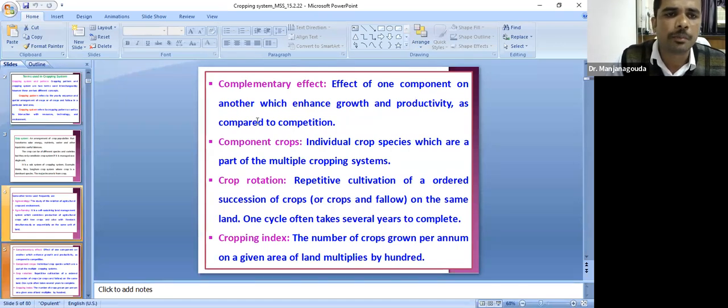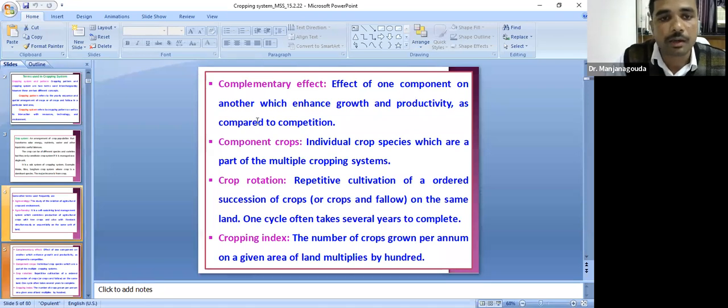Then what do you mean by component crops? In cropping system, most often we will use component crops. That is, individual crop species which are part of the multiple cropping system are called component crops. Say, for example, maize plus pulses, any pulses, maize plus green gram. The green gram is called a component crop in the intercropping system, and the maize is called the main crop.